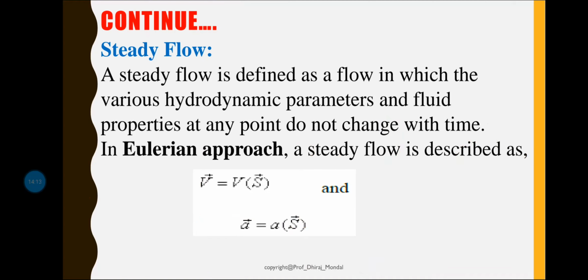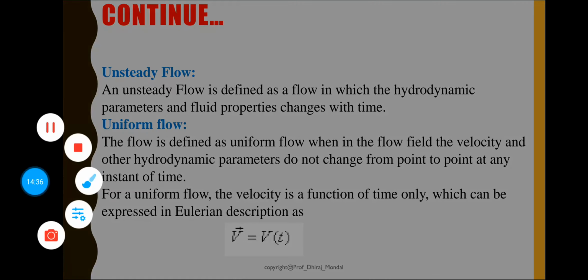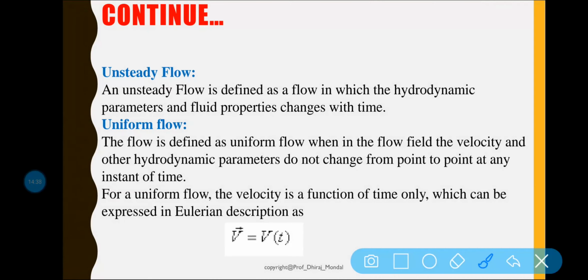Clear? Now come to the next point, that is uniform flow. Uniform flow is that type of flow which does not depend on space. It is defined as the type of flow in which the velocity at any given time does not change with respect to space, that is, along the length in the direction of the flow.